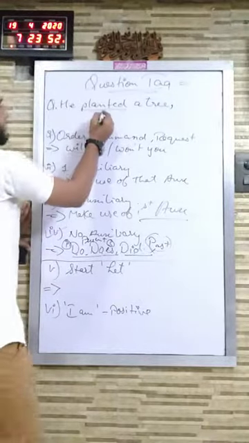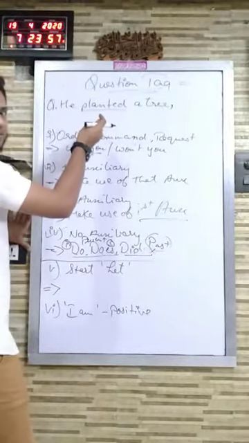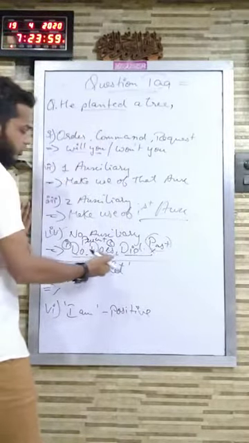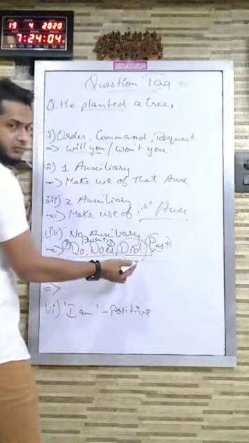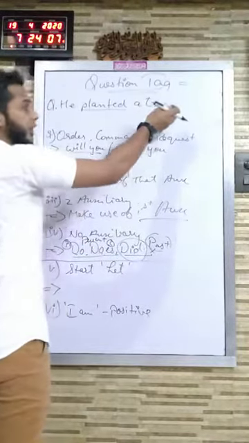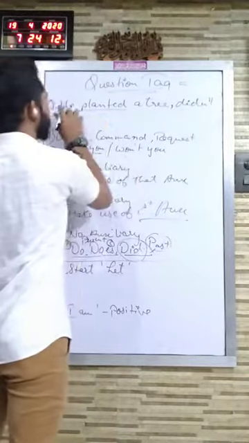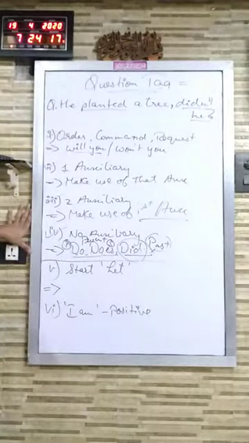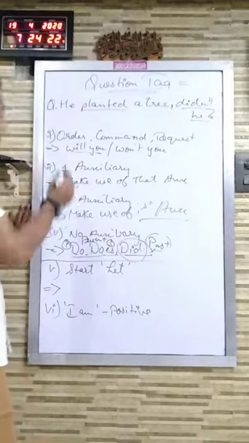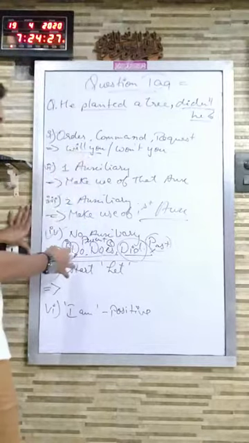So now see, this is the verb that is planted. It clearly shows us that it is in past tense. So from do, does and did, which is used in past tense, that is did. So directly you will be adding did, but not did, because the sentence is positive, so you will be adding didn't. And subject is he, so didn't he. This will be a question tag. So now these are the 4 steps and these are the 4 cases as well.